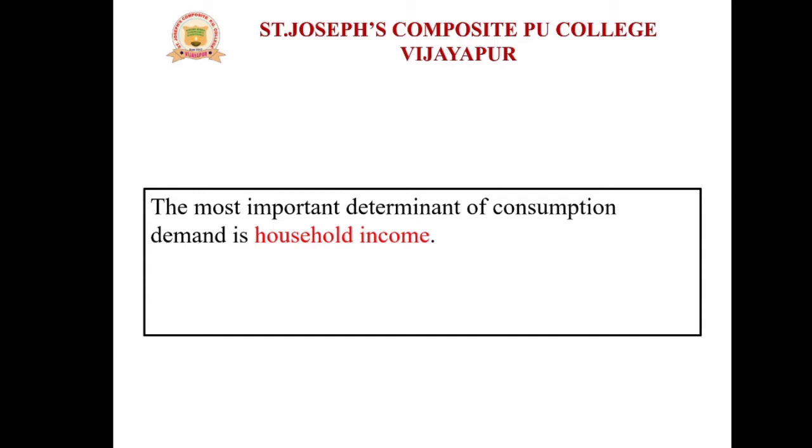For consumption, the main determinant is household income, meaning the purchasing power of the individual, and then his consumption level can be determined. So one of the important determinants of consumption demand is household income.